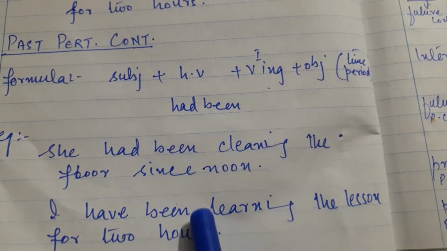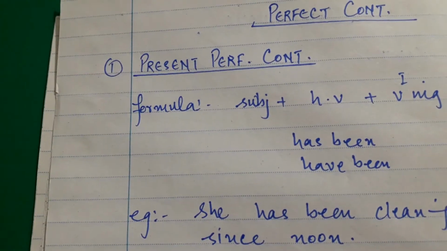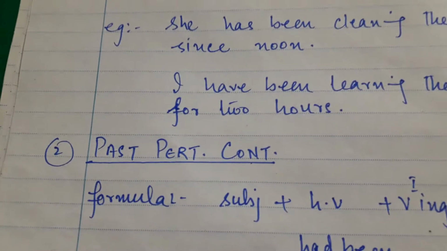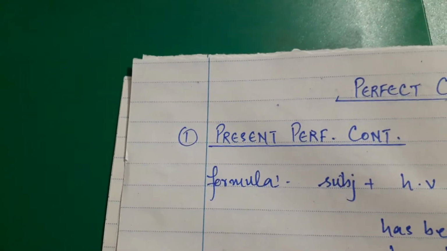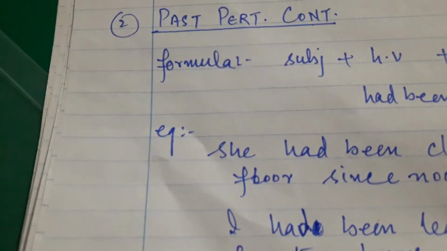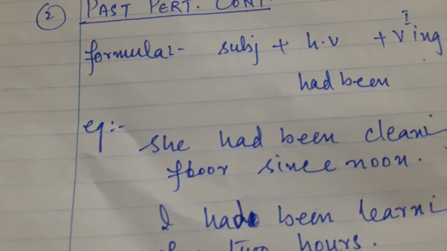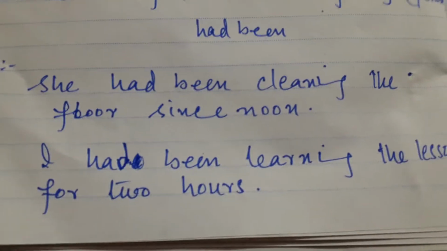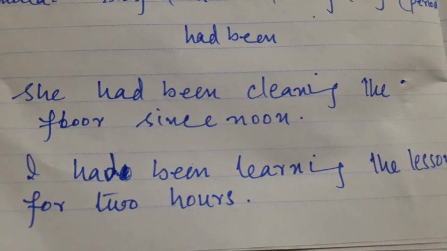I had been, sorry, it's written wrong. Past perfect. She had been cleaning the floor. I had been learning the lesson for 2 hours.